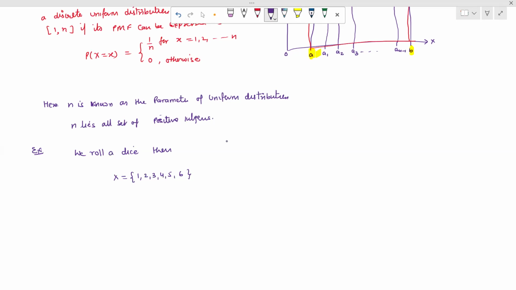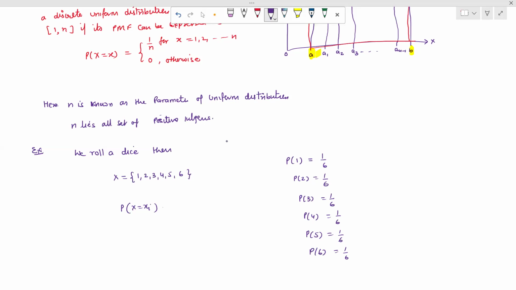What are the corresponding probabilities? The probability of getting 1 is 1 by 6, probability of getting 2 is also 1 by 6, probability of getting 3 is 1 by 6, probability of getting 4 is 1 by 6, probability of getting 5 is 1 by 6, and probability of getting 6 is also 1 by 6. So this is purely constant when we see that.